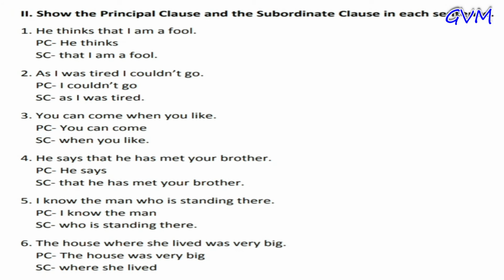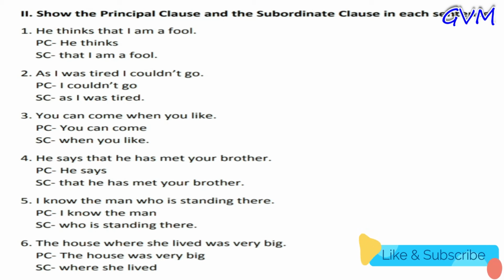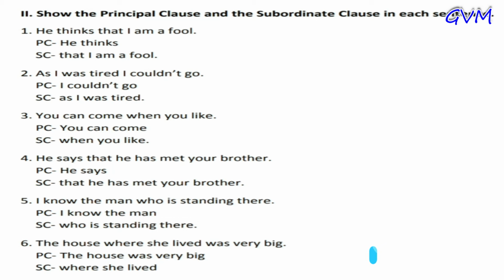First, he thinks that I am a fool. In this statement, the principal clause is he thinks because it can stand by itself, and the subordinate clause is that I am a fool. It cannot stand by itself, so it is dependent on the principal clause. Second, as I was tired, I couldn't go. In this statement, the principal clause is I couldn't go and the subordinate clause is as I was tired. Third, you can come when you like. The principal clause is you can come and the subordinate clause is when you like.